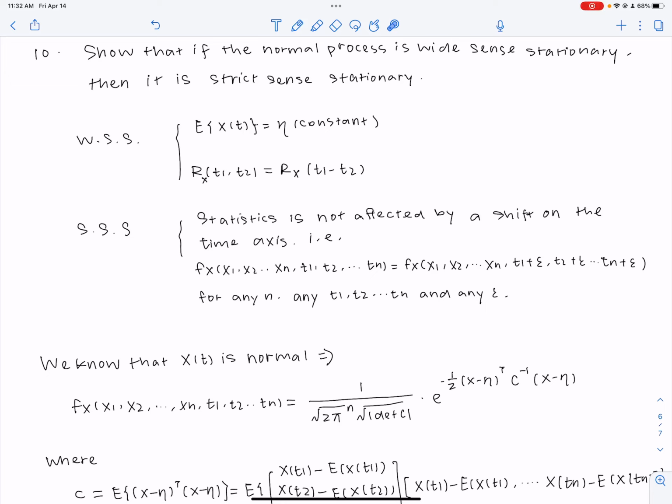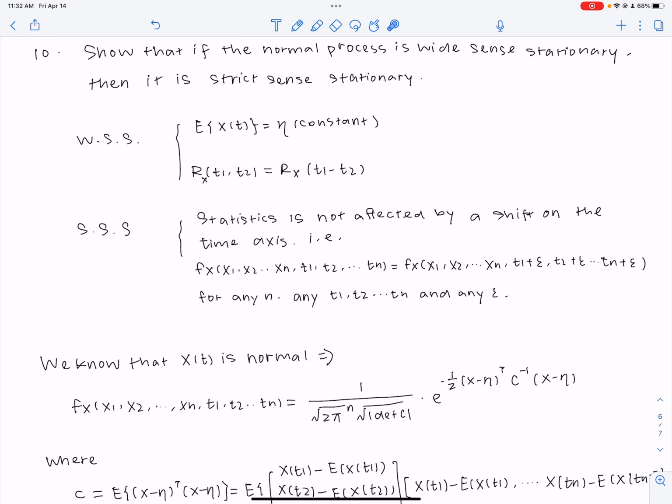In question 10, we're asked to prove that if a normal process is wide-sense stationary, then it is also strict-sense stationary. So first, let's take a look at the difference between the wide-sense and strict-sense stationary processes.